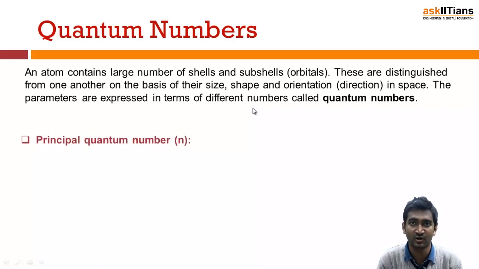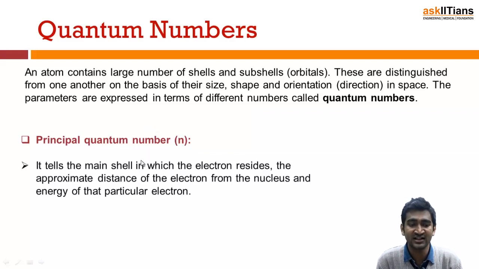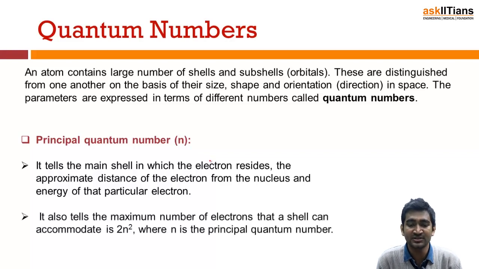It is the first solution of that wave equation. It tells the main shell in which the electron resides. Like in Bohr's model where I had n equal to 1, n equal to 2 as the orbit number, here I am having orbitals. So it tells the shell. It also tells about the energy, because the higher the number, the more will be the energy, right? And it also tells the maximum number of electrons that a shell can accommodate, that is 2n square, guys, 2n square.